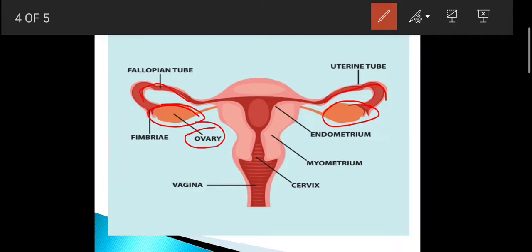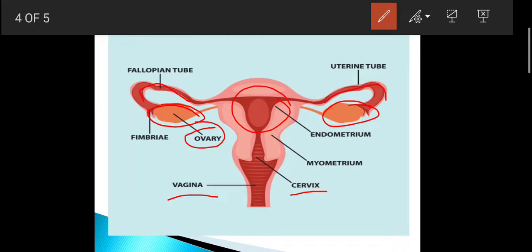Then the next part is the uterus. See, this is our uterus. Can you see this? Uterus. And then the next one, the vagina. The structure between the uterus and vagina is known as the cervix. Here, this one is the cervix. And guys, the vagina is also known as the birth canal.